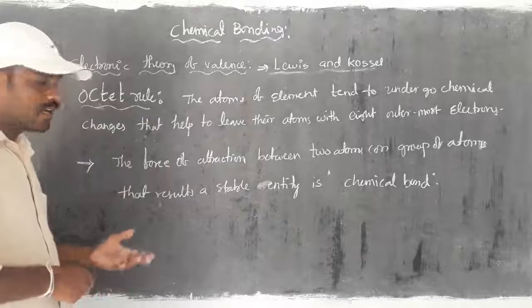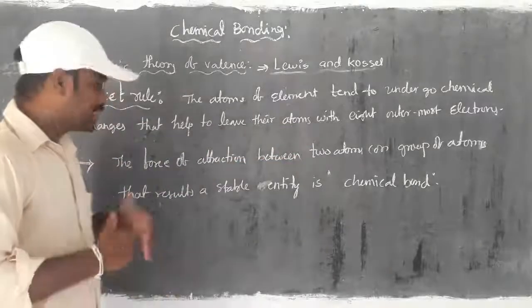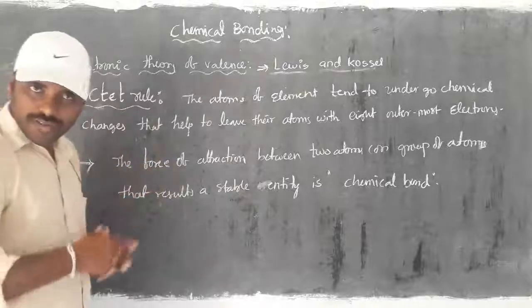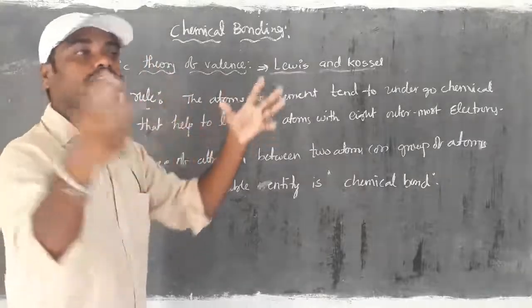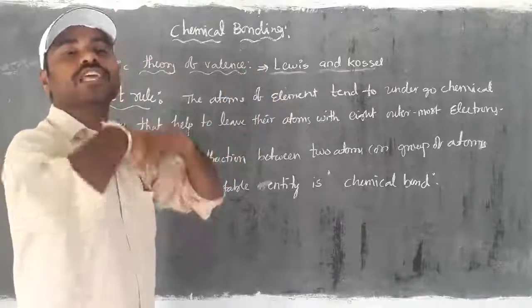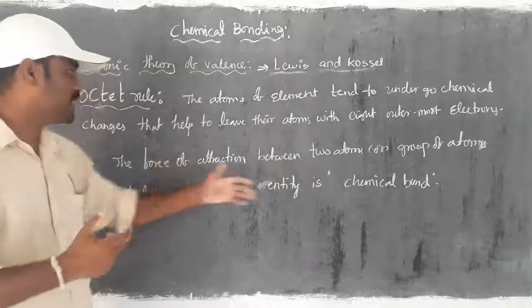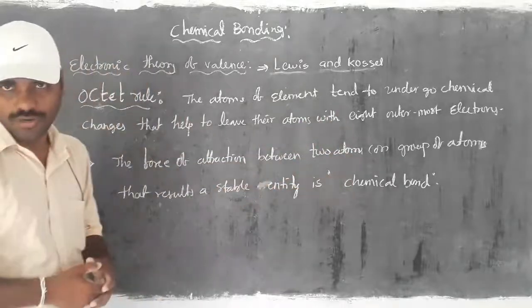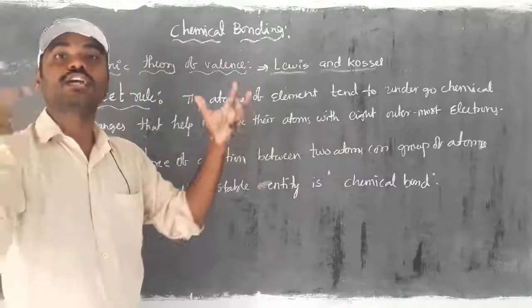And moreover, here we have the definition of a chemical bond also. Simply, whatever the force of attraction there is, either between two atoms or a group of atoms, which gives stability, that particular force of attraction we call the chemical bond. So it is possible either between two atoms or else a group of atoms.